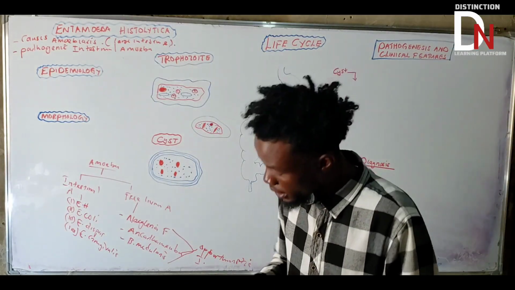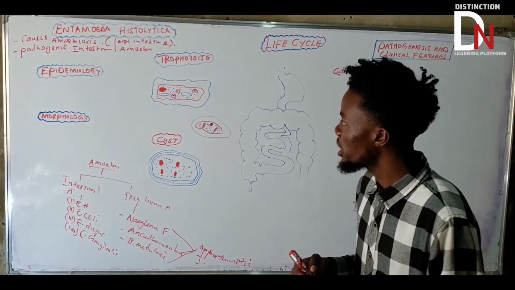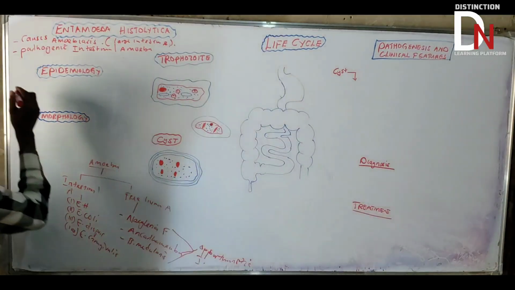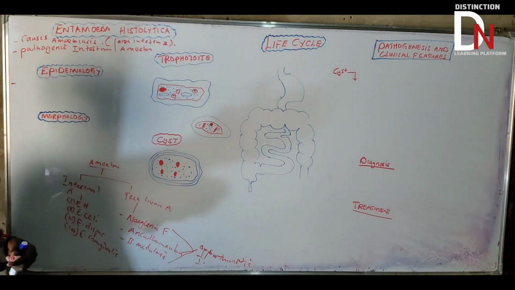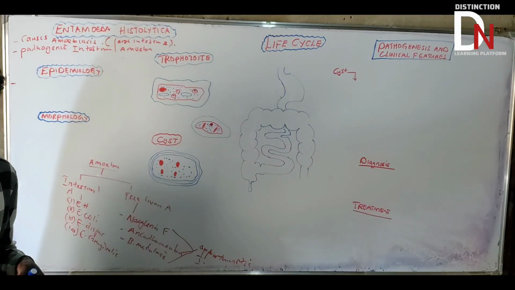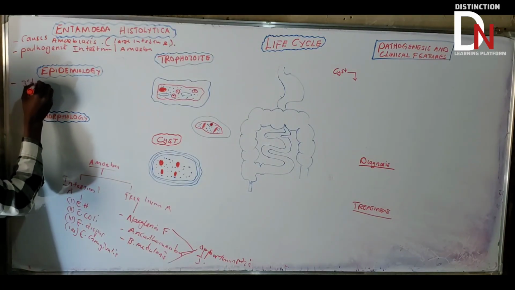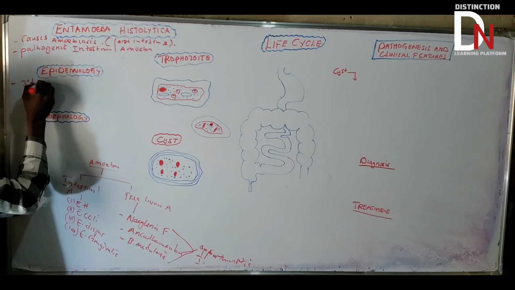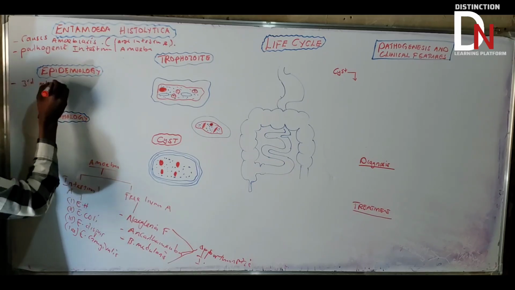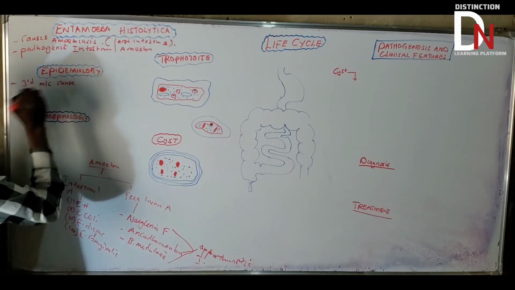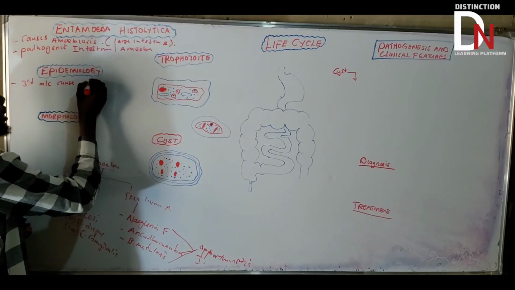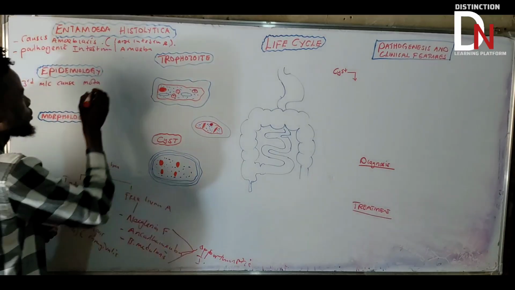The most important thing that we need to understand is that it's the third most common cause of mortality. That's the first epidemiological factor that you need to understand.